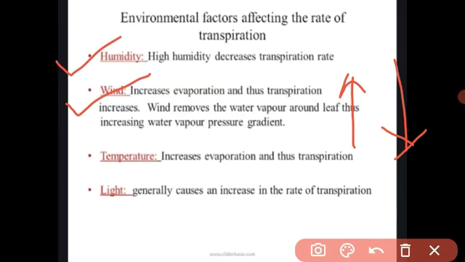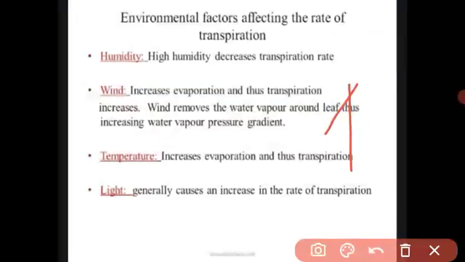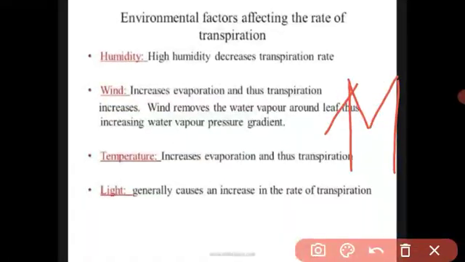When the wind is blowing very fast, the transpiration is also increased. The transpiration rate is also increased. Understood? Meaning, the wind removes the water vapors around the surface of the leaf and increases the water vapor pressure gradient. So the transpiration rate is also increased. Got it, students?